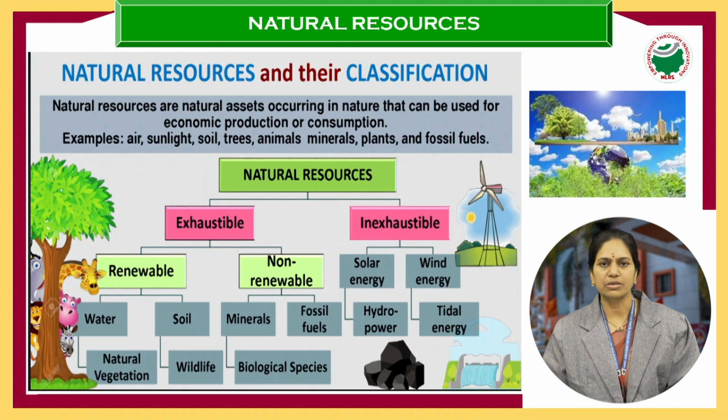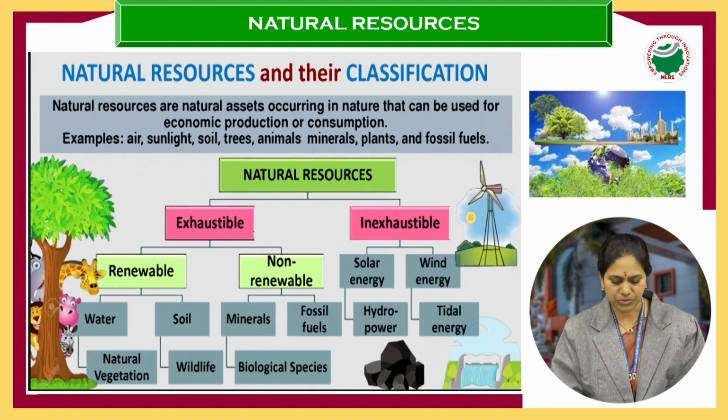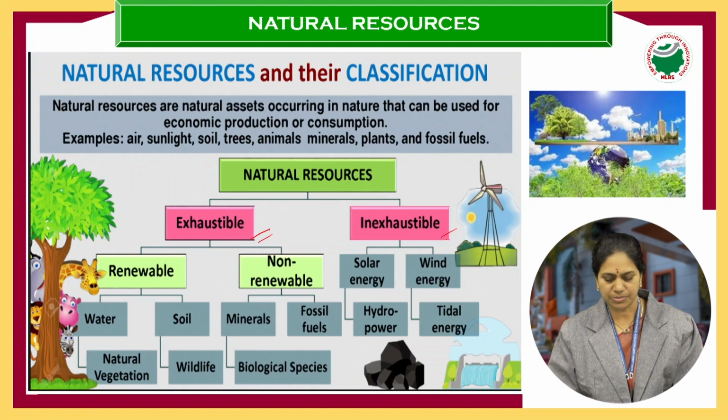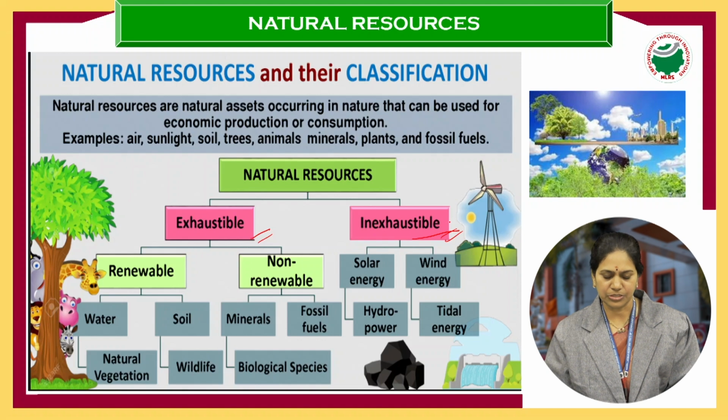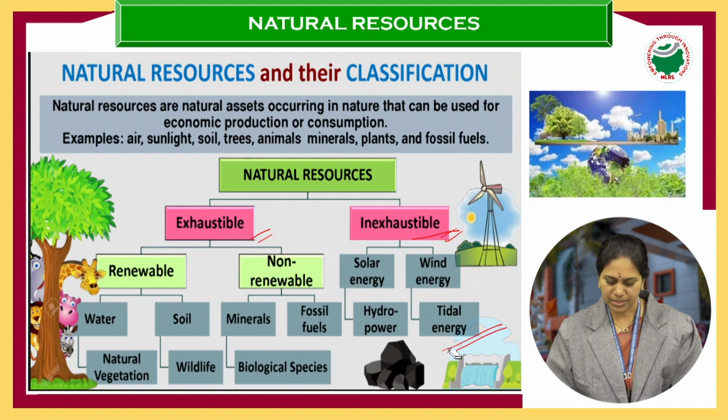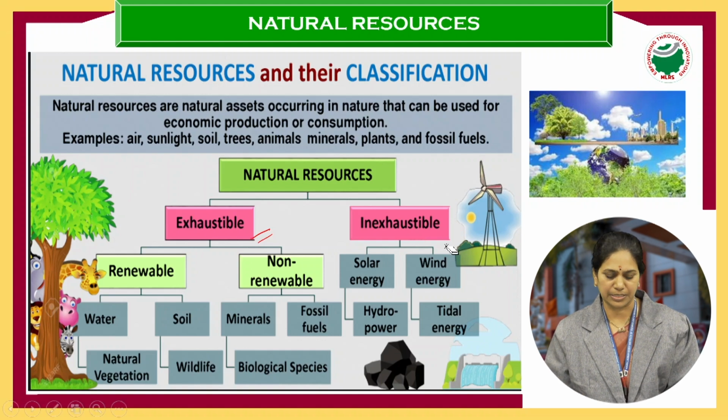This slide is on their classification. What are natural resources and how are they classified? You can see natural resources are of two types, exhaustible and inexhaustible. When we are talking about inexhaustible resources, we have solar energy, wind energy, hydropower, tidal power, and all come under inexhaustible resources. As the name implies, they are not exhausted even after our use for a longer time.